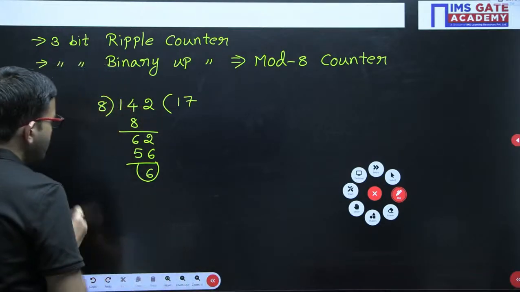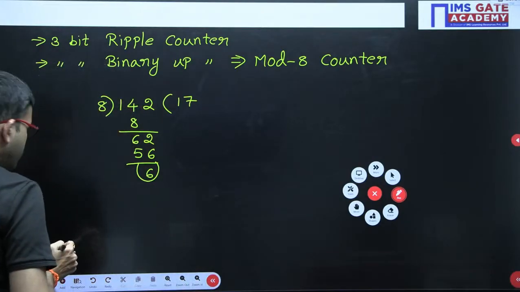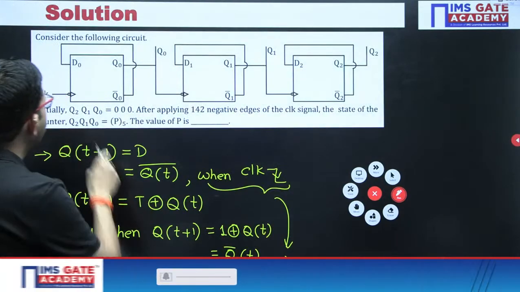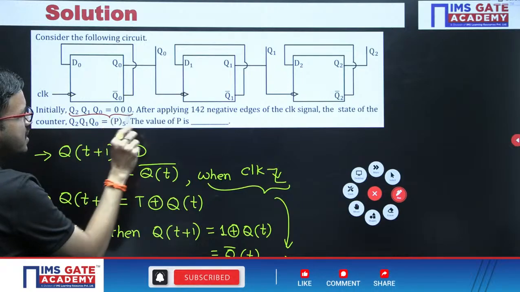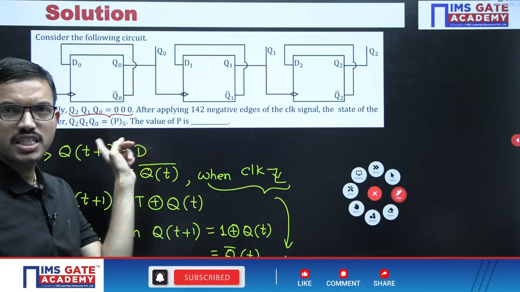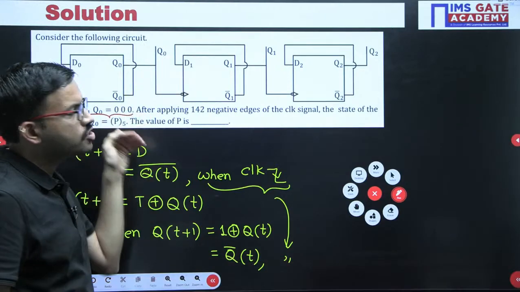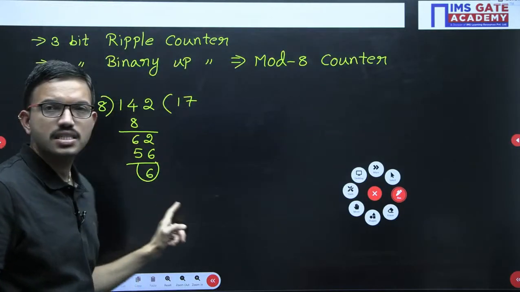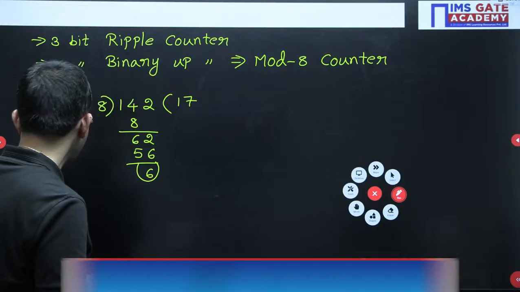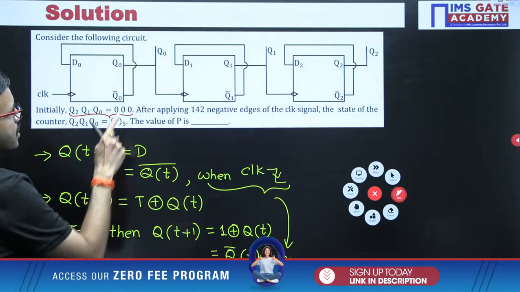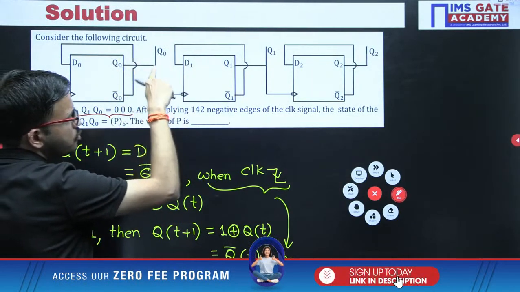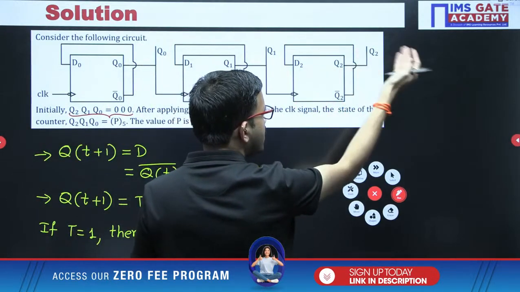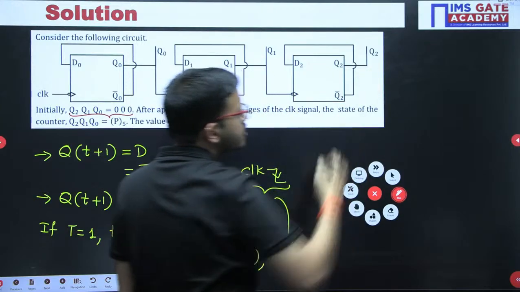So before applying the clock signal, initially you are having 000. Now we have to apply clock pulses, like that up to the 6th negative edge of the clock signal. In this circuit you have Q0, Q1, Q2, and the Q2 here is your MSB.